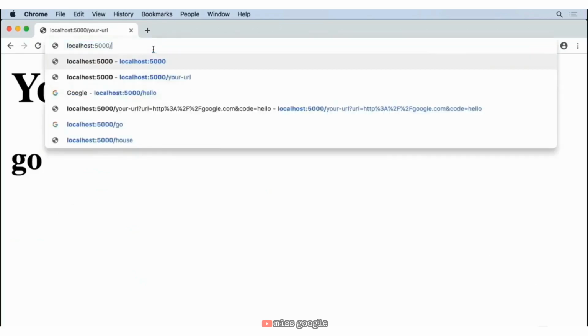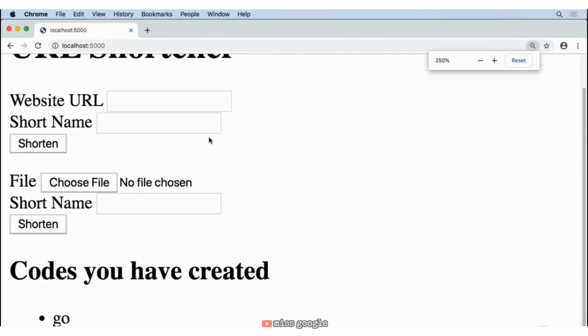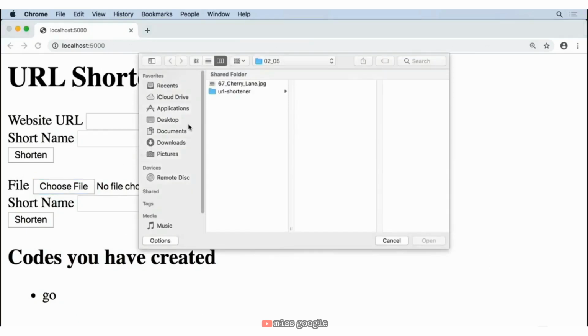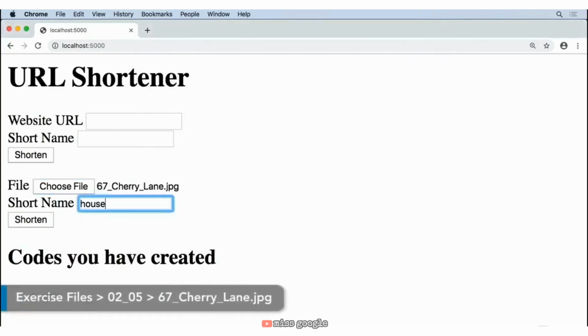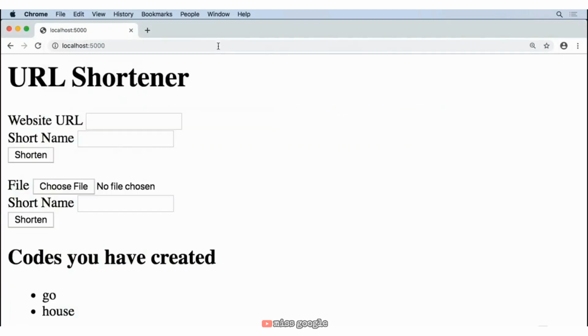Now, let's go back to the home page. And if we scroll down here, I'm really zoomed in. I'm going to take this out just a little bit. You can see it's now listed codes that I've created. And in this case, Go. Let's say I go ahead and upload the picture of the house. I provide the term house here. And I go back to the home page. Look at that. Now it lists the two codes that I've created before, Go and house.